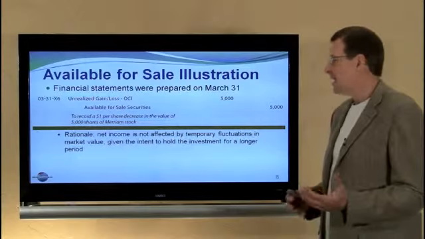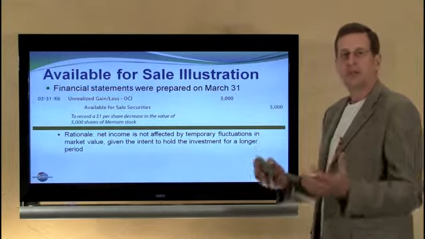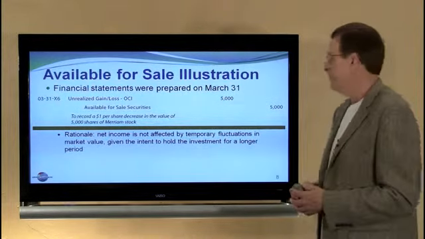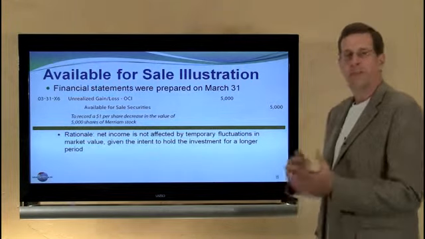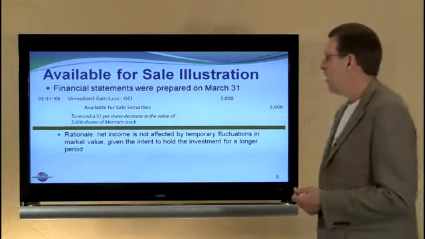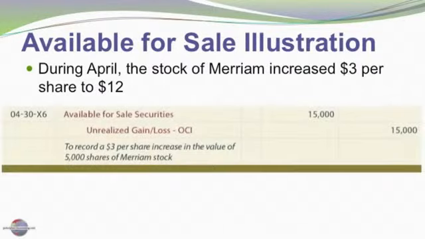The rationale here is that net income is not affected by these temporary fluctuations on investments that we're holding for more than just trading purposes, and so we're going to carve them out into other comprehensive income rather than flowing them through our normal operating income. During the next month, the stock jumps up $3 in value, so we have a $15,000 recovery in value. We're going to debit or increase the investment account $15,000, and we're going to credit this other comprehensive income unrealized gain or loss account.